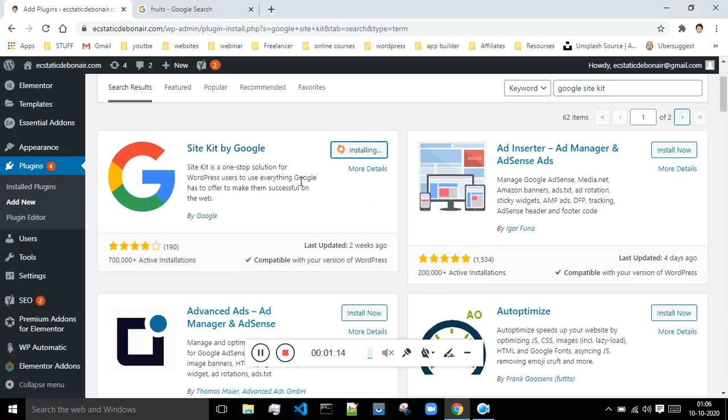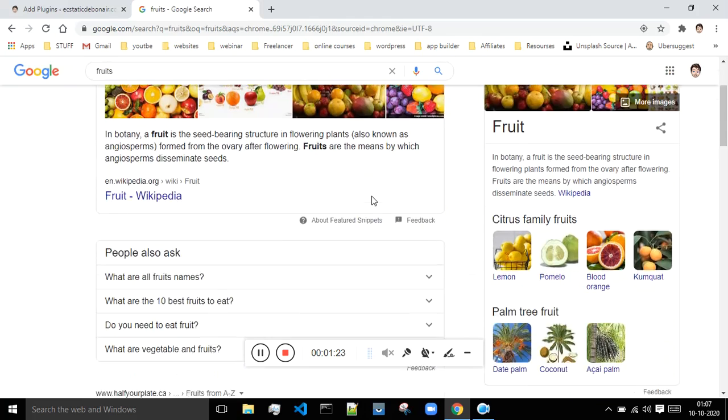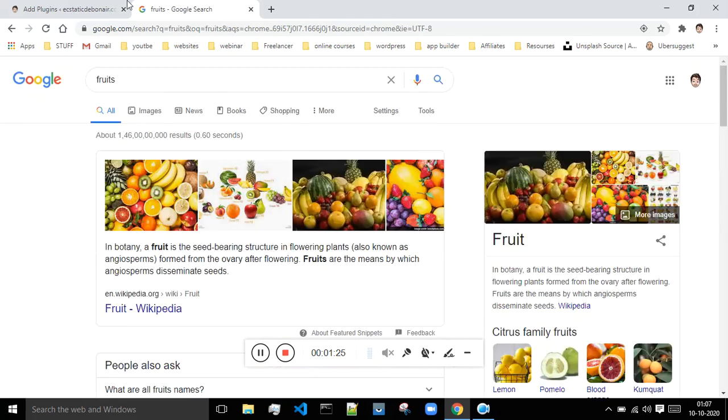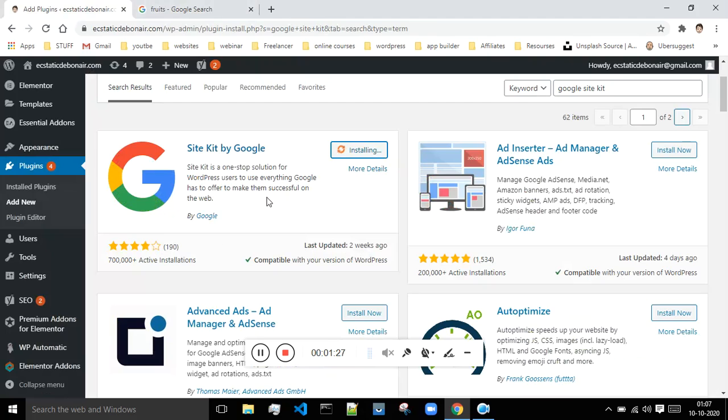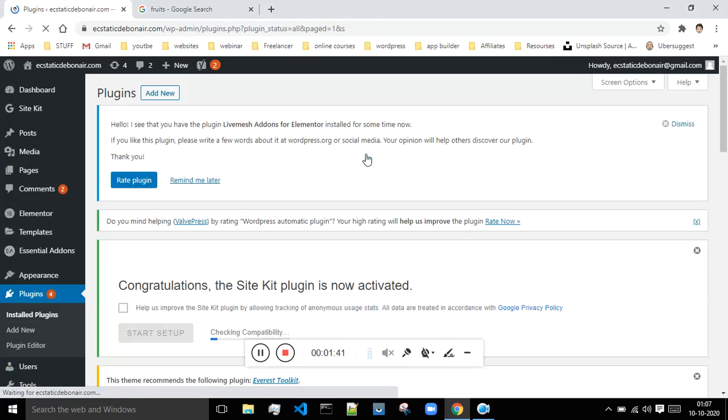As long as you are not submitting the sitemap of your website to Google Search Console, your website won't be getting ranked over here. So just make sure that you are installing this plugin, and I will show you the process of how to do this. This is one of the essential steps required in order to make your website rank. After that, just click on activate,